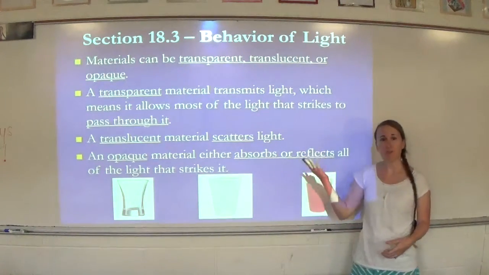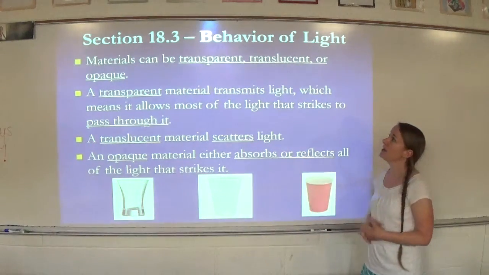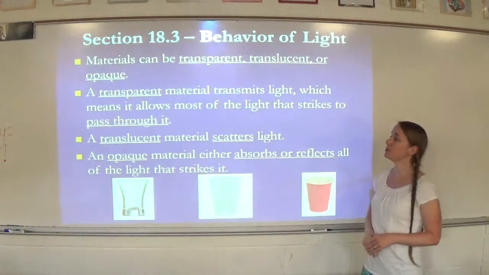So we're going to talk about behavior of light. What does light do when it hits something else? Because there's many things that it can do. So materials can be transparent, translucent, or opaque.